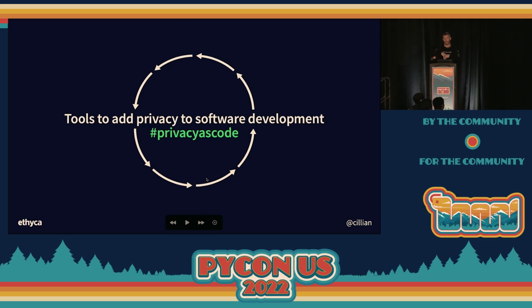And what we think at Ethica essentially is that tools should be built to add privacy into software development. A bit like shift left for security, right? Not so different. And we call that privacy as code. It's this idea that we can provide tools to developers to make it easier to build safer, more respectful systems.